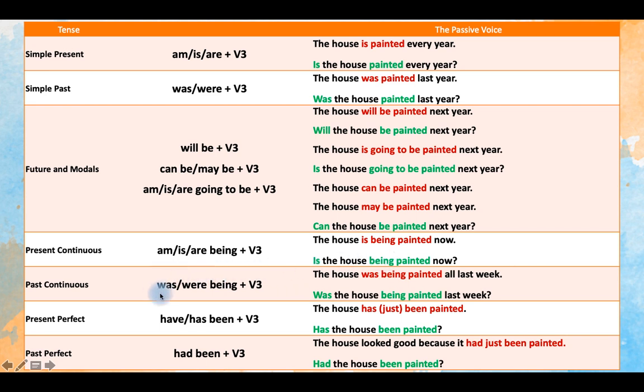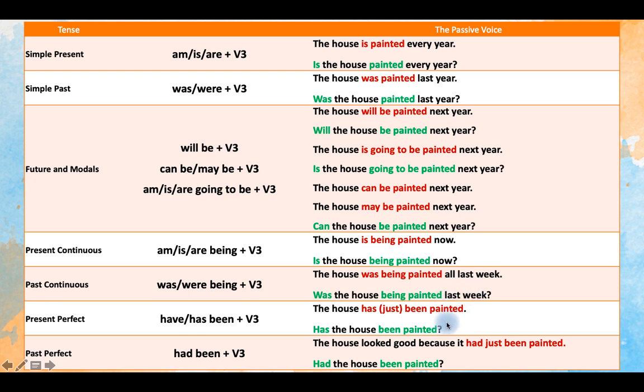The same happens with past continuous. You basically use was, were, and again being plus the third form of the verb. The house was being painted all last week. Geçen hafta, bütün geçen hafta boyunca boyanıyordu. Was the house being painted last week? That's the question form.